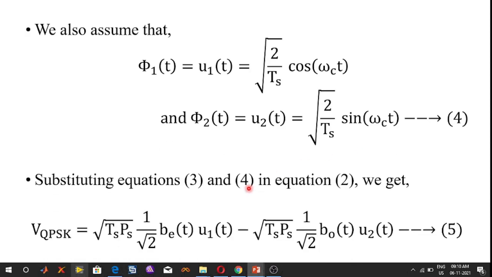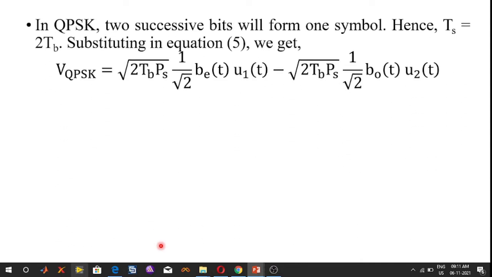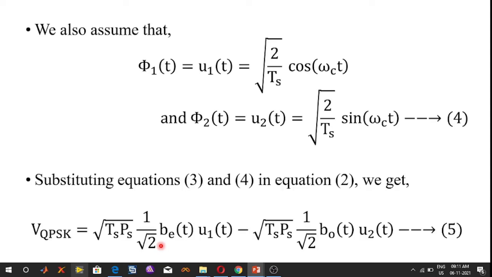V_QPSK is equal to square root of Ps Ts into 1 by root 2 b_e(t) u1(t) minus square root of Ps Ts 1 by root 2 b_o(t) u2(t), where u1(t), u2(t), that is φ1(t) and φ2(t), are two orthogonal basis functions. In the generation of QPSK signal, these orthogonal signals are used as carriers.